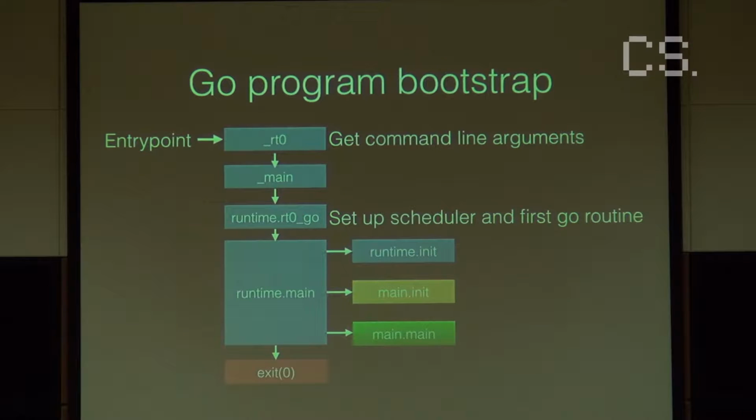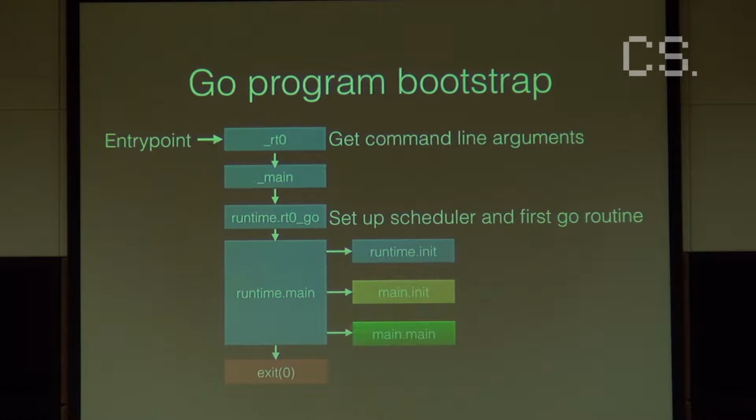So what it needs to do is set up the scheduler, and set up the first Go routine, which means allocating some special structures that hold all this information, setting up a bunch of things, and then it kicks off this first Go routine. This first Go routine runs runtime main. At this point, runtime main is an actual Go routine, so it's pretty close to what we need, but there's still a bunch of things that need to be set up.